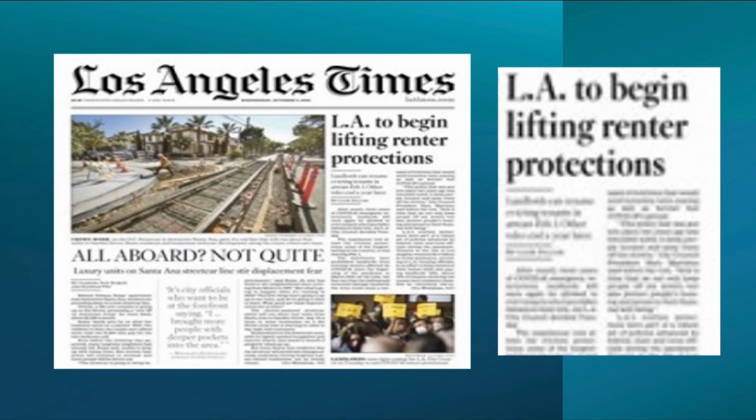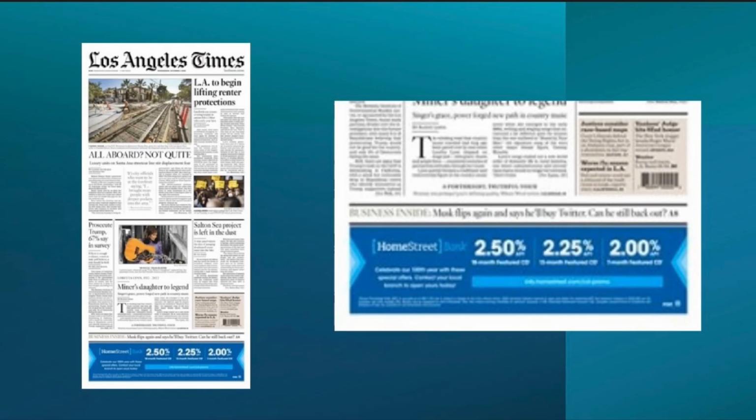And you can tell here that in the articles, the paragraphs are getting a lot shorter and much easier to read. There's only one advertisement on this page, but it does take up a significant amount of space at the bottom. It's also got a solid background color that makes it stand out from the rest of the page, but not in a way that's aggressive to the reader or makes the reader feel like it's in their face.